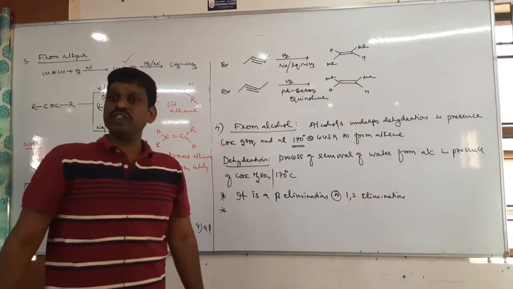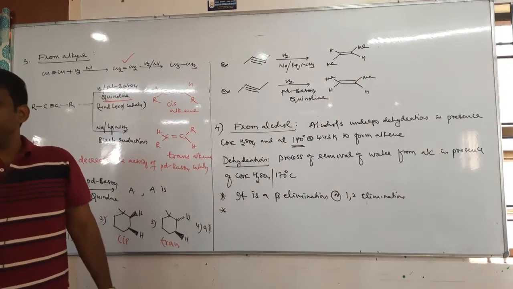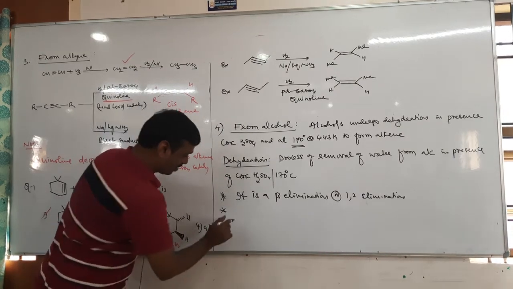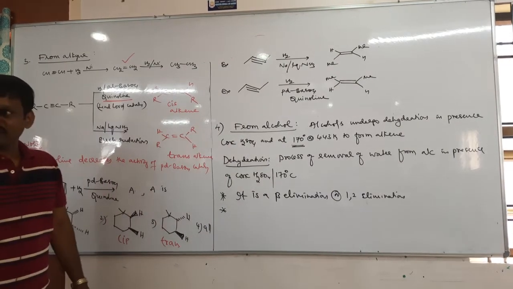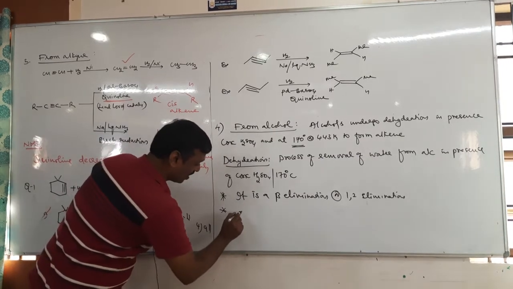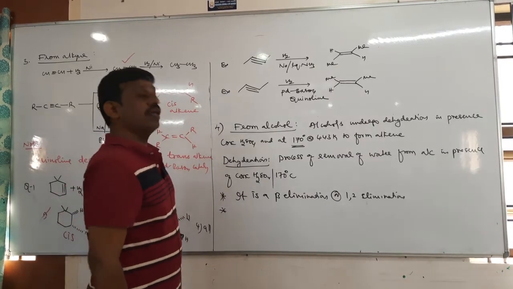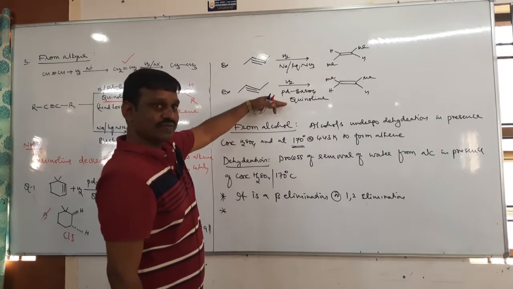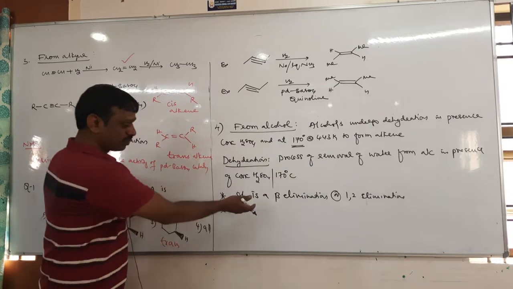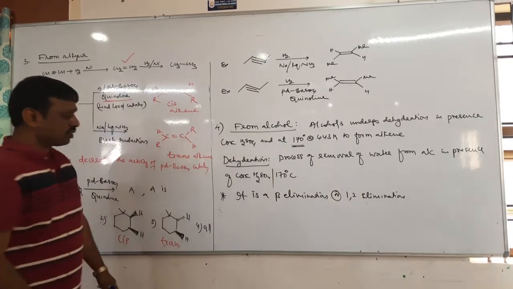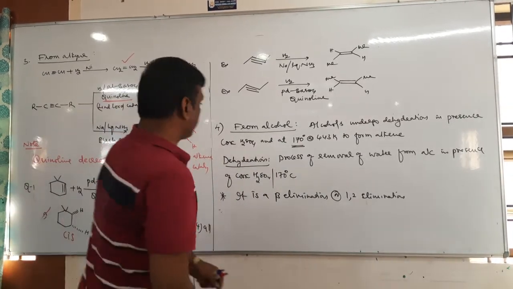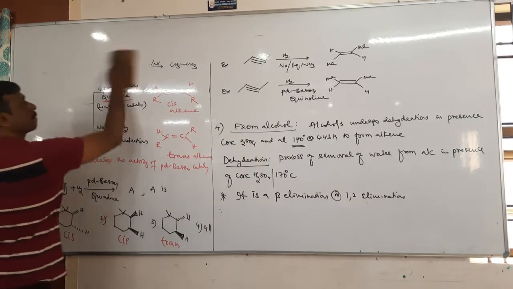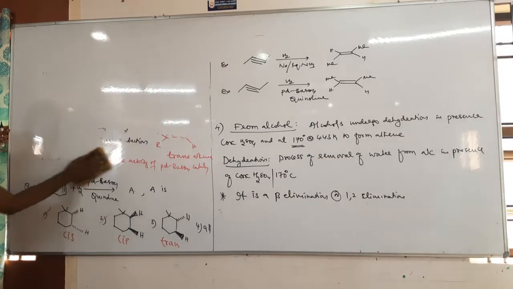Next, in dehydrohalogenation, what is the intermediate? Carbocation is an intermediate.